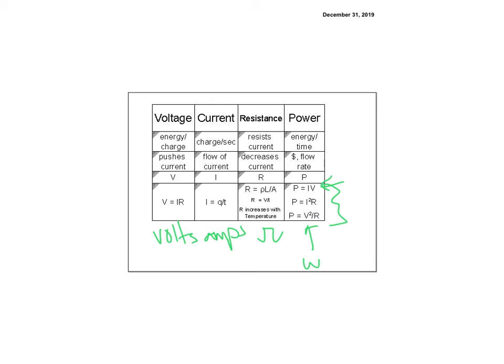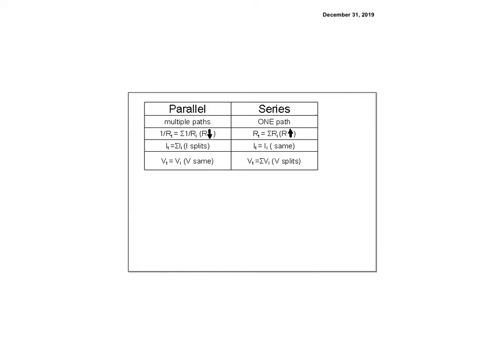But when you're doing your circuits, you want to be able to figure out V, I, R, and P, because once you have two of them, you can pretty much find the other ones that you need. Things to remember for parallel and series is keeping track of which one's which. So parallel is multiple paths, so the resistance goes down because there's more openings, so we can get through faster. So 1 over R is equal to the sum of the 1 over R's.